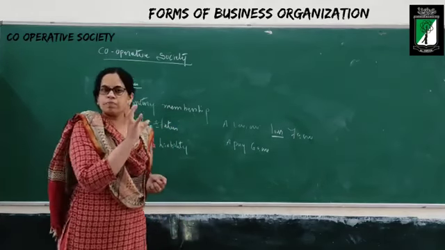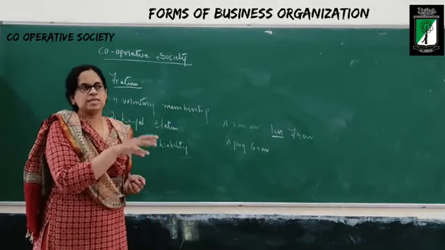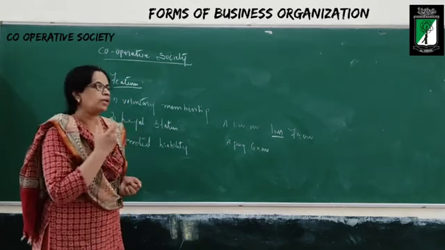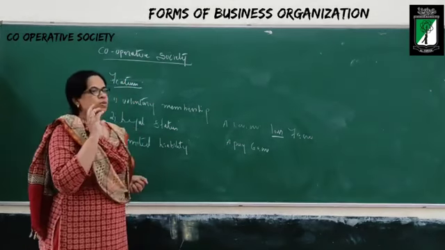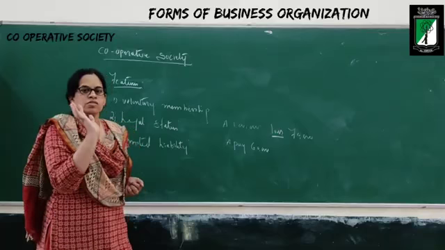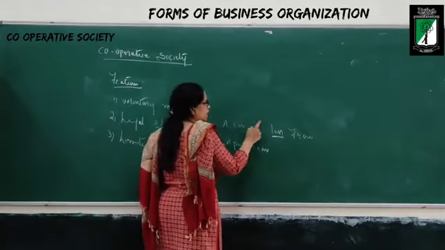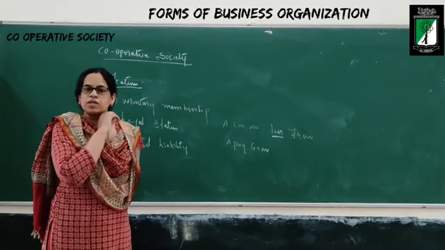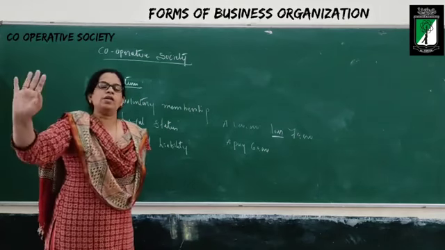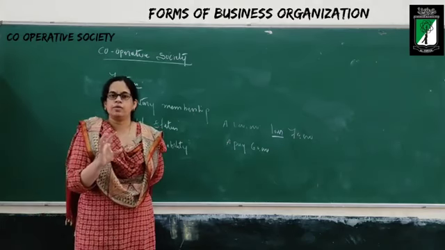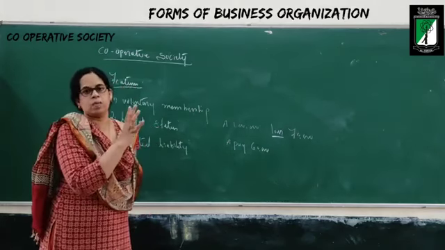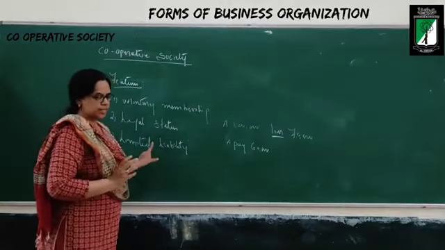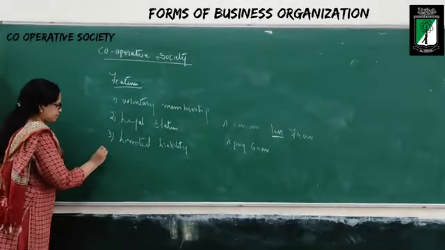The liability of the members of the cooperative society is limited to the amount of capital you have contributed. You need not worry. Tomorrow if the business goes in loss, how much I have to pay? In advance, I have to pay only 1 lakh rupees. That's all. Now I have paid 60,000 rupees. Remaining 40,000 I should pay. Whatever the loss that this society incurs, your liability is limited in advance. It is fixed in your mind. I have to pay only this much. This is called as limited liability.